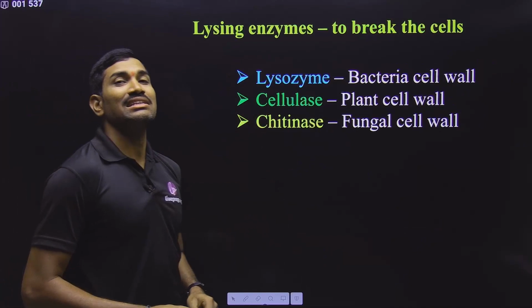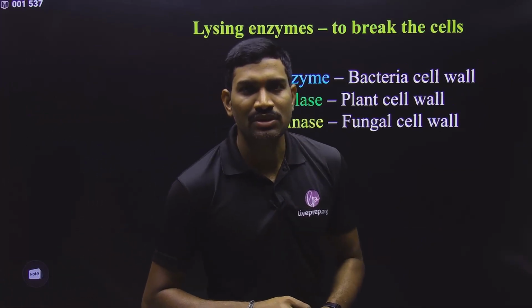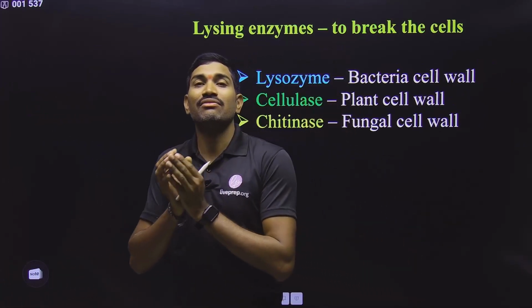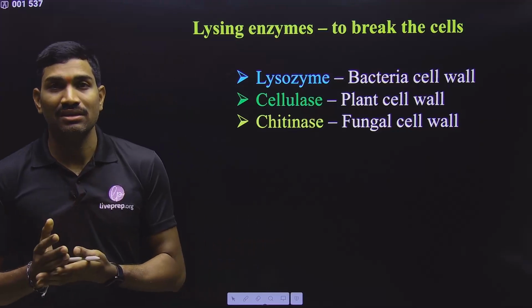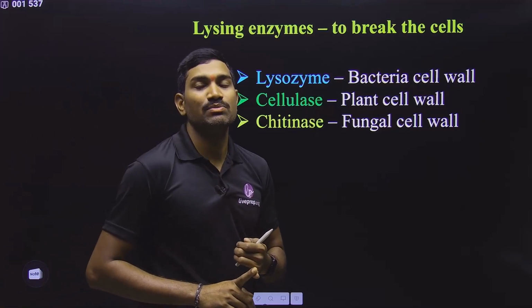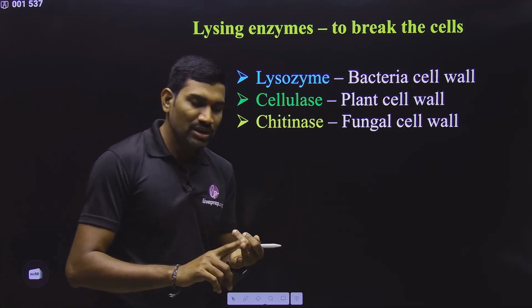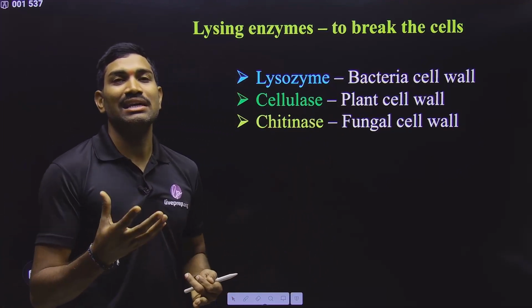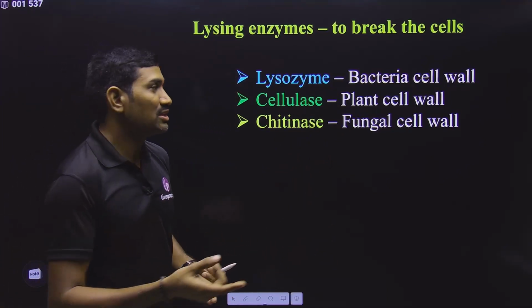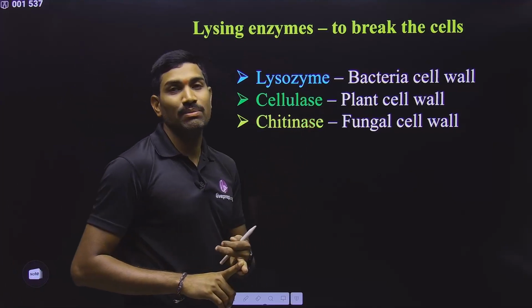First one is lysing enzymes. Where actually are we using lysing enzymes? If you want to isolate DNA from a cell, first you need to break the cell. In the case of bacteria, a cell wall is present. To lyse the bacterial cell wall, lysozyme enzyme is required. If you want to isolate DNA from a plant cell, it has cellulose, so you need a cellulase enzyme to break the plant cell wall.